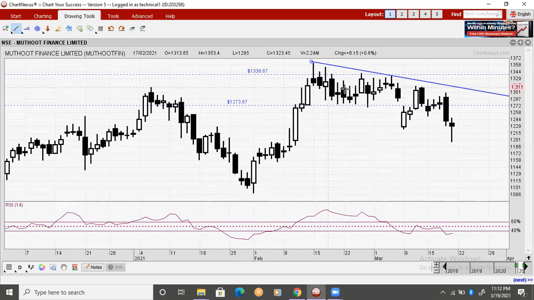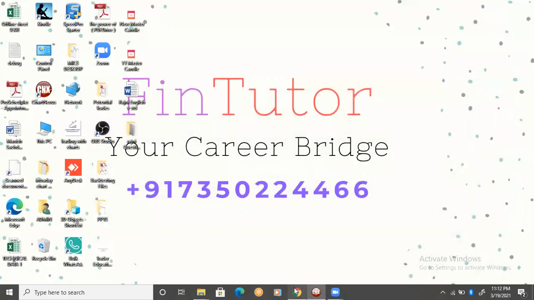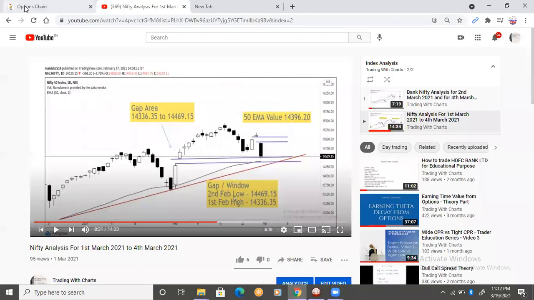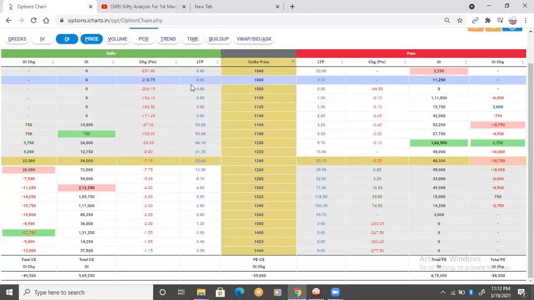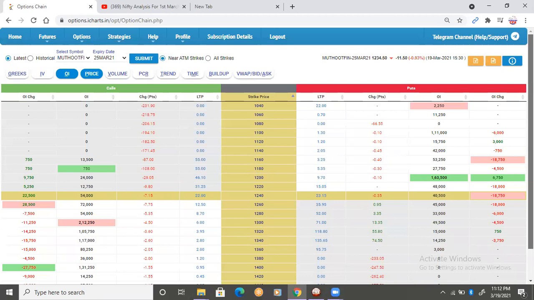I initially observed price is moving sideways. I observed that price is forming lower tops. I looked at the RSI. I looked at this big bearish candle. So this all indicates to me weakness in the counter. Once I develop my view, what I do, I go to option chain analysis. So let me take you to option chain analysis for Muthoot Finance.